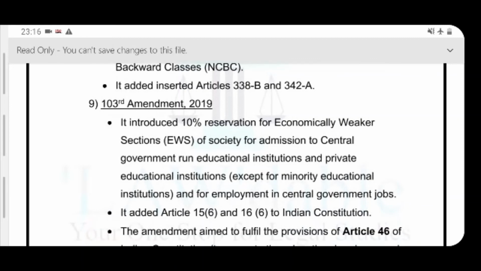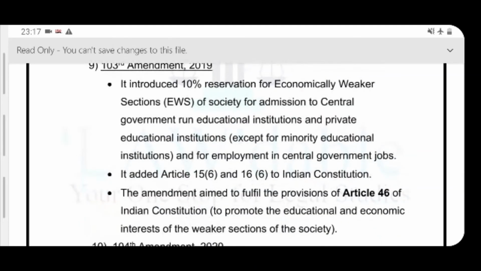So 10% reservation for economically weaker sections of society for admission to central government run educational institutions and private educational institutions, both are included, excluding minority educational institutions, and also for employment in central government jobs. This 10% reservation for economically weaker sections would apply.